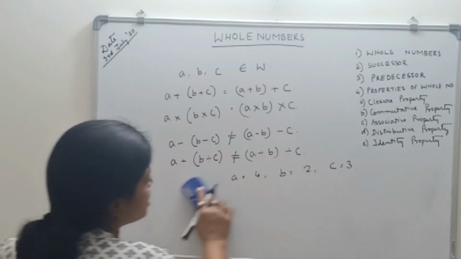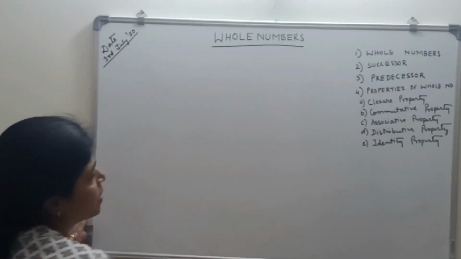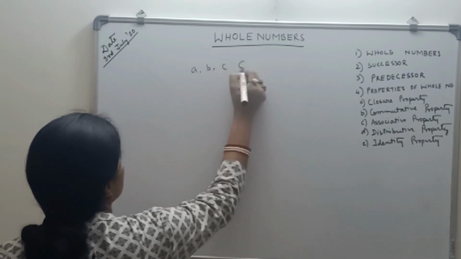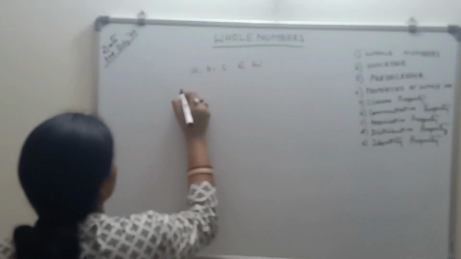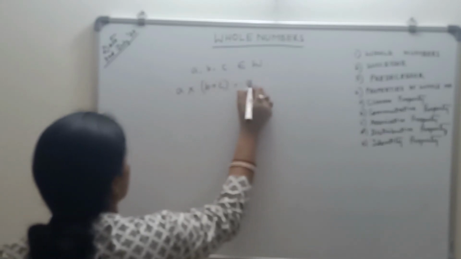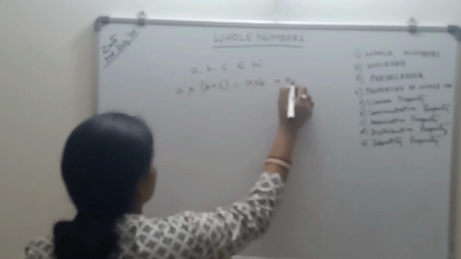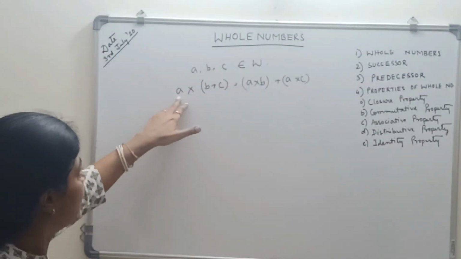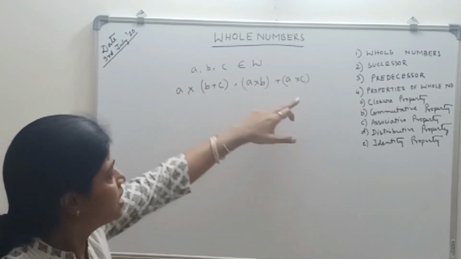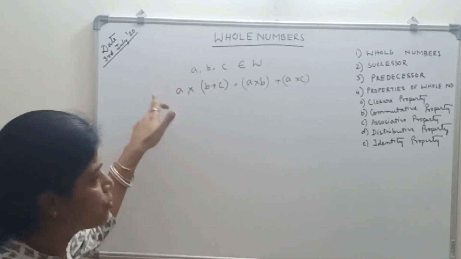Now coming to the distributive property. What is the distributive property? The distributive property says if three numbers a, b, c belong to whole numbers, then a into b plus c is equal to a into b plus a into c. So I have distributed, a is multiplied with b and a is multiplied with c. This property is called the distributive property.